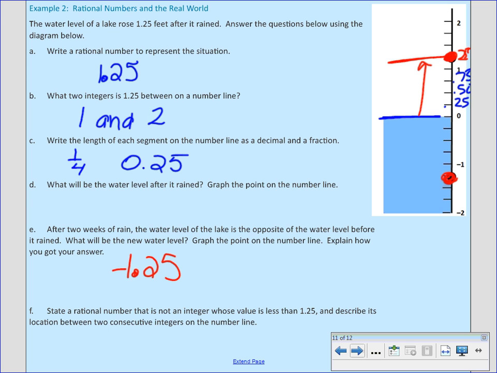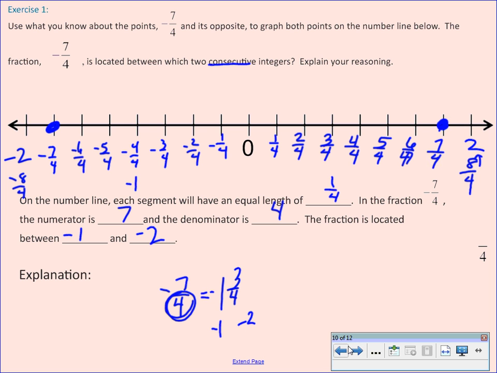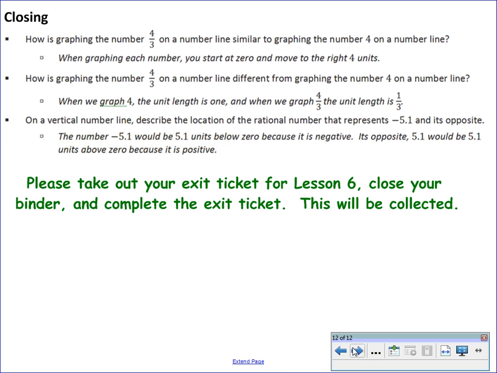So these are all rational numbers, and this is how we can plot them on the number line by breaking our whole numbers, our integers, into smaller units. So graphing 4/3 on a number line is similar to graphing 4 because it's going to be 4 spaces away from 0. But it's just that our units are going to be different. Instead of our units being whole numbers, our units are now going to be fractions. So it's 4 spaces away, but it's not 4 spaces away. It's 4/3 away.